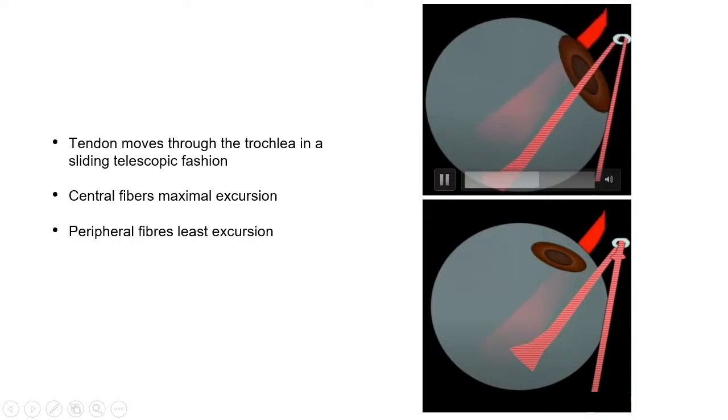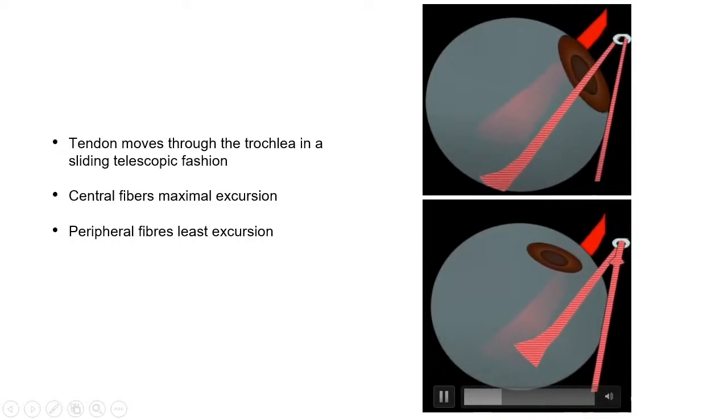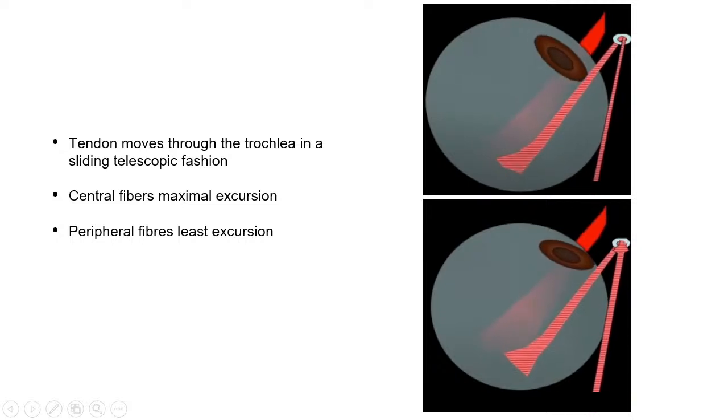And so for elevation in an adducted position, the anterior pole of the eye has to move upward. For this, the posterior insertion of the superior oblique has to move downwards in an abducted position. So for a good elevation in an adducted position, some elasticity of the superior oblique tendon is required. However, if there is any pathology which is restricting the movement of the superior oblique tendon through the trochlea, it will present clinically as Brown syndrome.